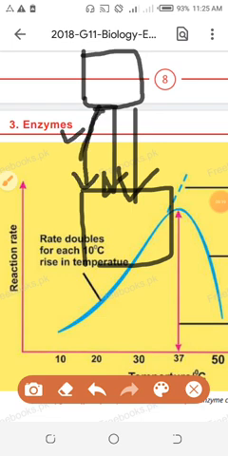Because this collision was an effective collision. This was the important collision, and due to this effective collision, the reactant changed into the product. So enzyme is helping in achieving the target by doing effective collision in 5 minutes, in less time.